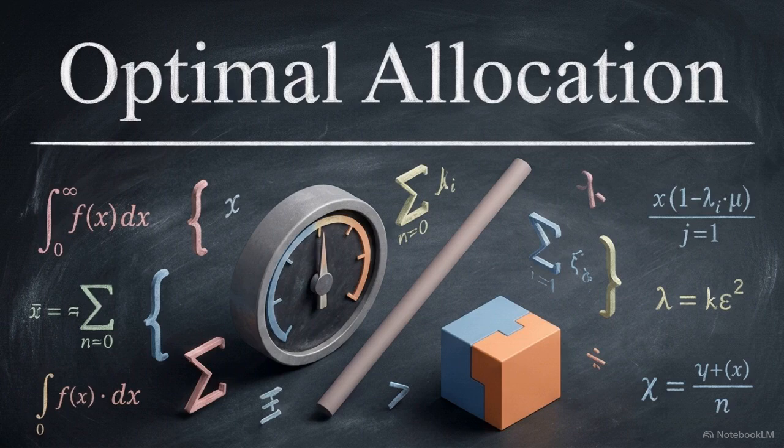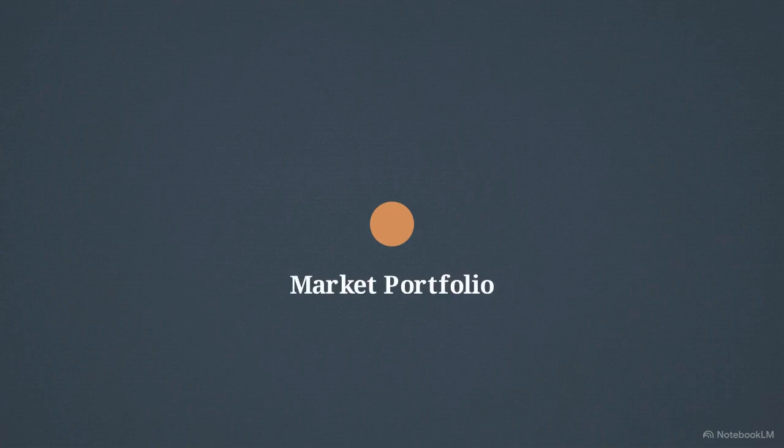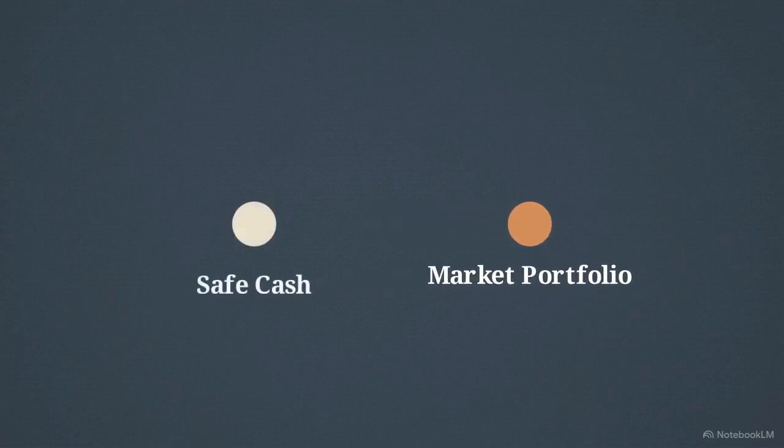This insight led to Tobin's two-fund separation theorem, which reduces investing to two distinct decisions. First, identify the single optimal portfolio of all risky assets, the broader market. Second, decide how much safe cash to hold alongside it.